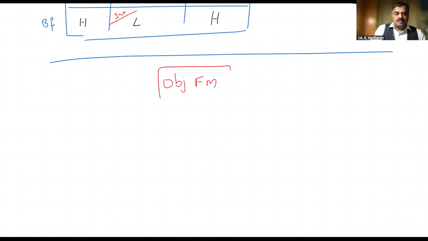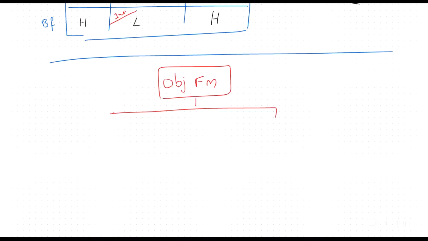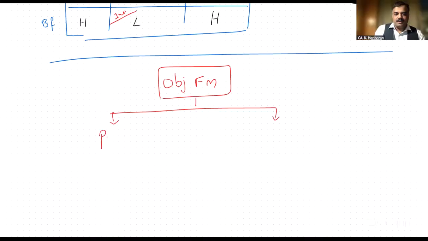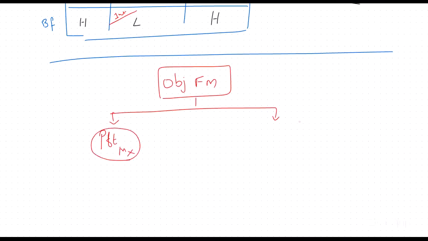One is, if at all you are doing the business, the intention behind doing the business itself is that you have to earn profit. Profit maximization. Another one is wealth maximization. So the two aspects are profit maximization and wealth maximization.